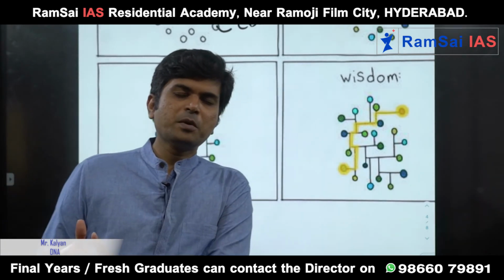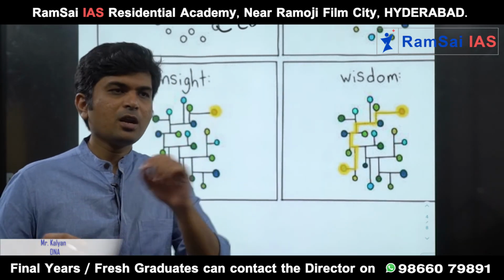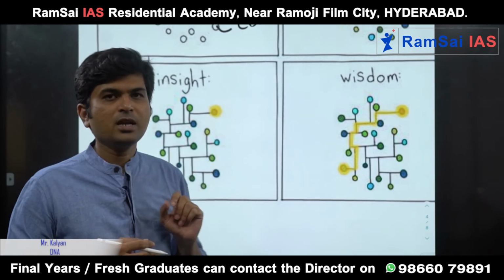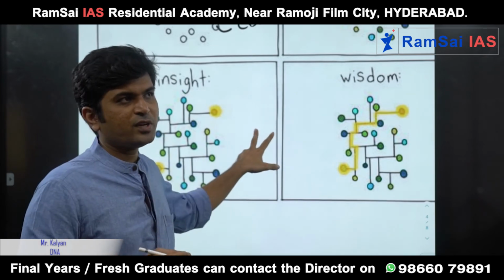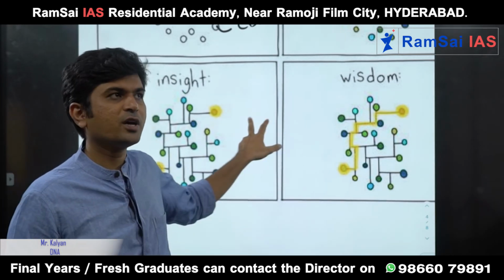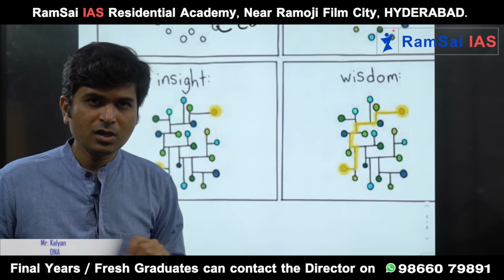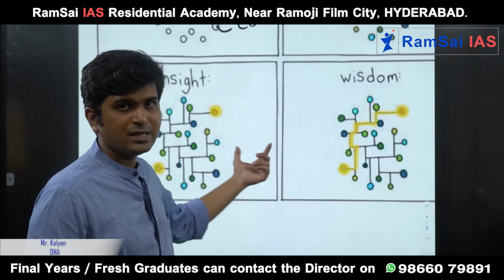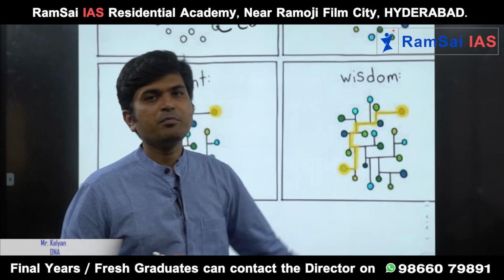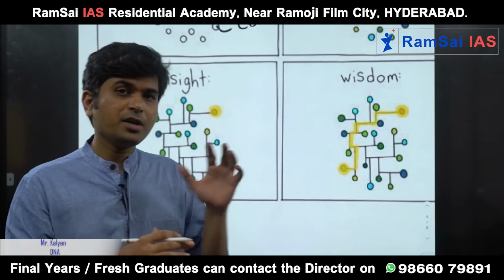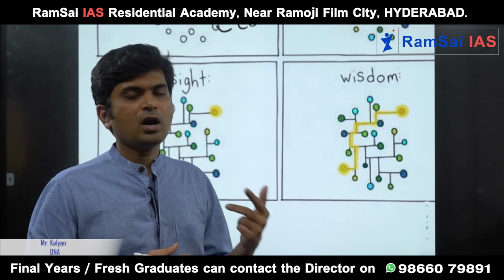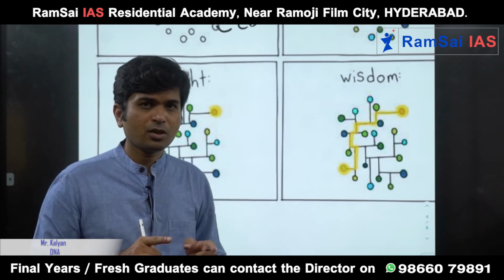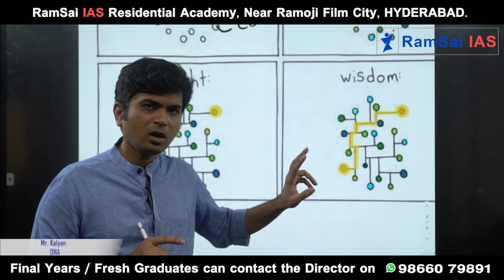So when we read GS paper 3 urbanization, smart cities, you may or may not connect it with GS paper 1, but the moment you connect it, that is when new insights will develop. When you see Afghanistan, you not only see it from an IR perspective, but if you see it from ethics in international relations, GS paper 4 point of view, it has a huge ramification because it will give you a clear insight. So students with more insights will write better answers. That means reduced time in the mains hall, easier to answer, more insight on a particular topic. No matter which direction the question comes from, you will be able to answer.